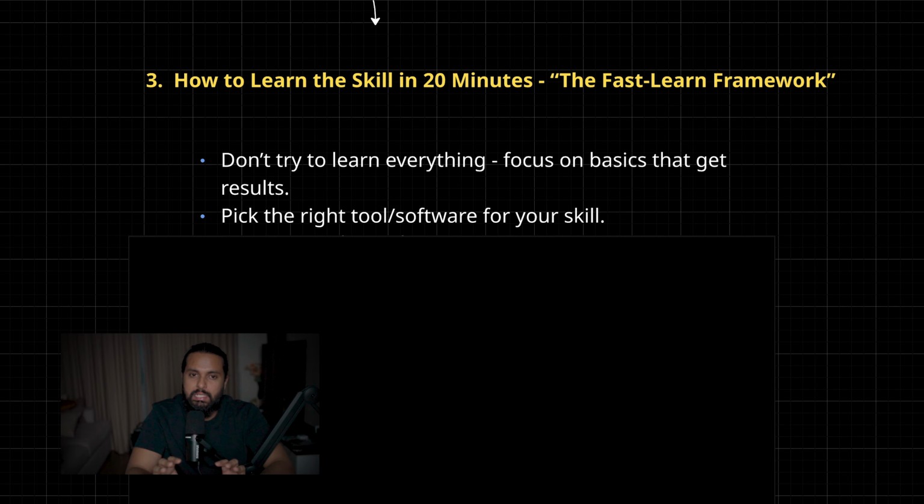If we take the same example of video editing, if we compare Adobe Premiere Pro or After Effects with a tool like CapCut, Adobe Premiere Pro and Adobe After Effects is the industry standard. And don't get me wrong, CapCut is a very powerful tool, but it's used mainly by the creators who are creating content for themselves.